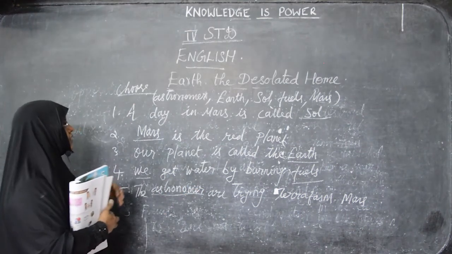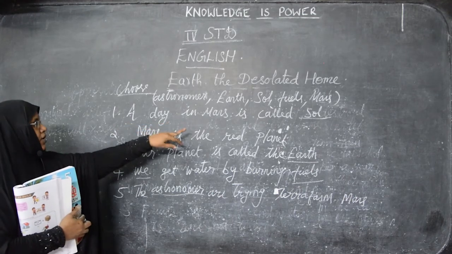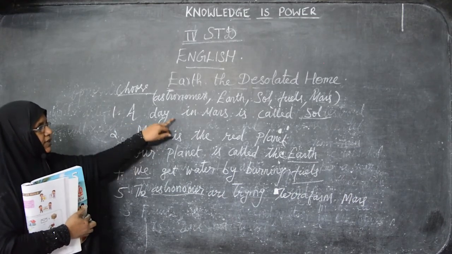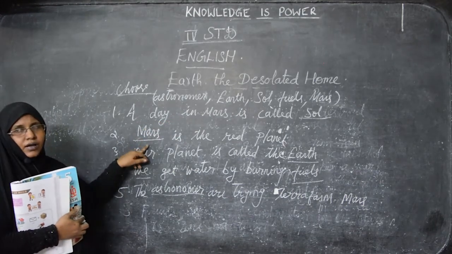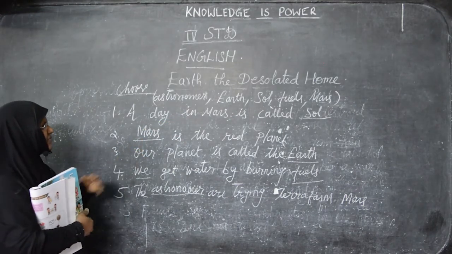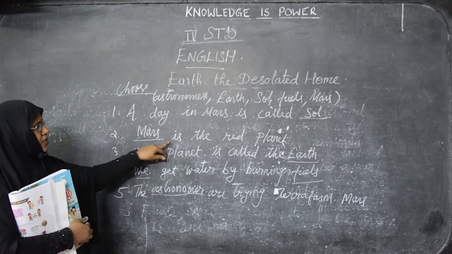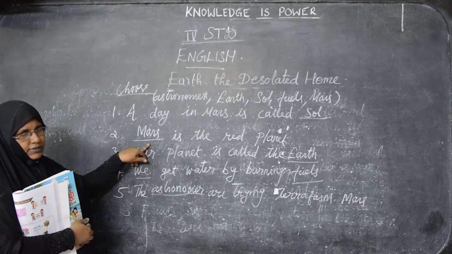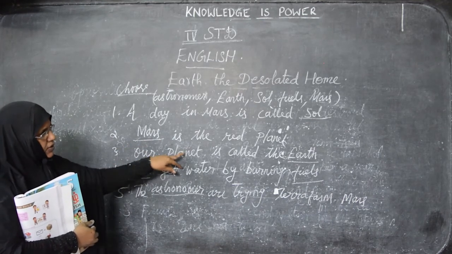So listen here. A day in Mars is called sol. In Earth we are saying day, but in Mars we are calling that one sol. And the red planet is Mars. Our planet is called the Earth.